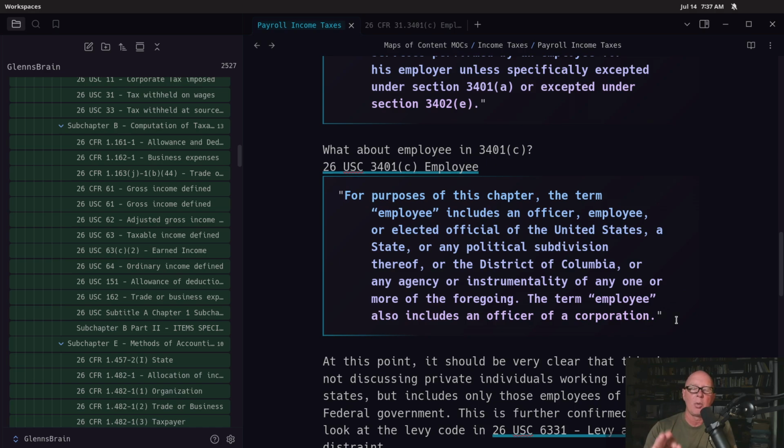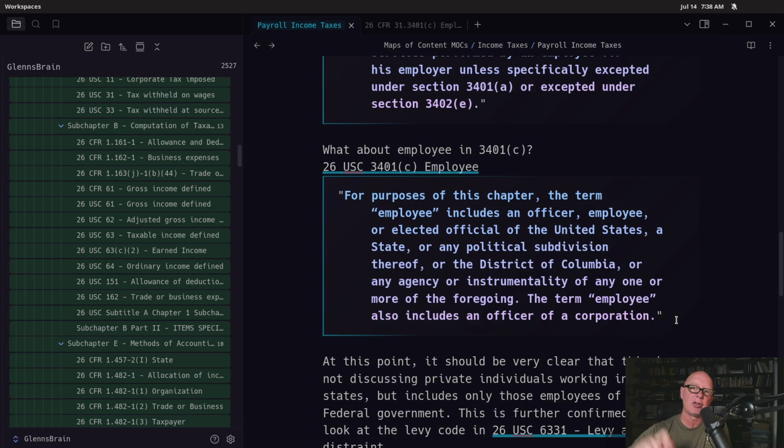I want to point to two things. Number one, and this is something you kind of have to understand throughout the entire code, they create a code section that makes this very broad claim that we tax all gross income for all individuals.